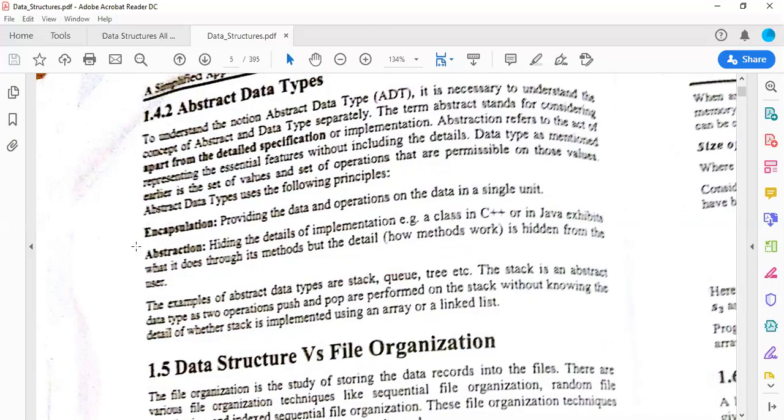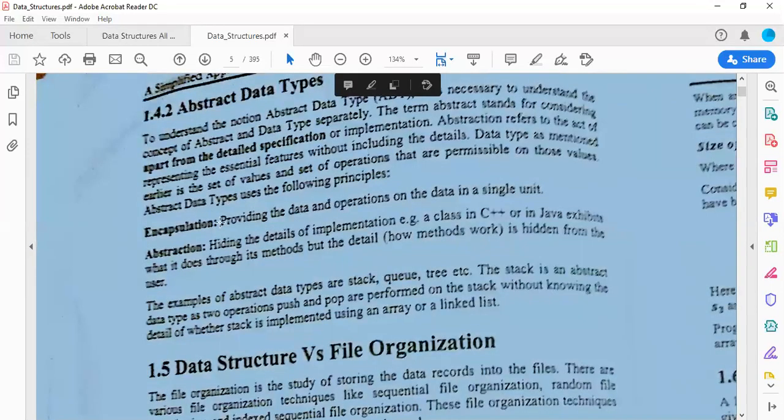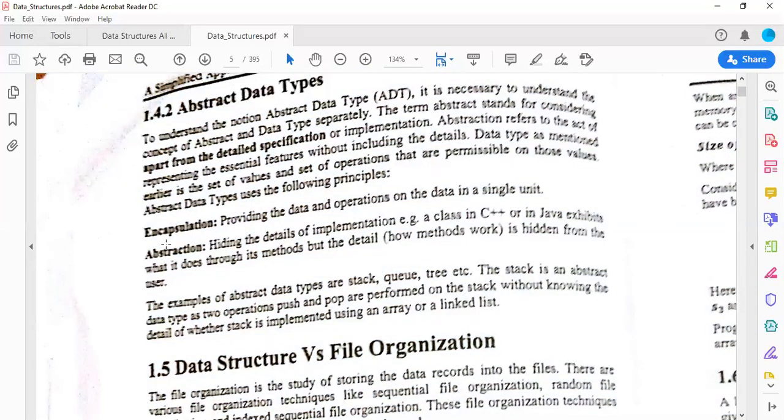Then we have abstraction. When we use abstraction, we are hiding the details of implementation. For example, a class in C++ or Java exhibits what it does through its methods, but the detail is hidden from the user. Suppose I am taking a class Add. I am adding 2 or 3 numbers, then just referencing that third number with the first number. So this entire definition is hidden from its object unless and until you are invoking that class with the help of its derived object.